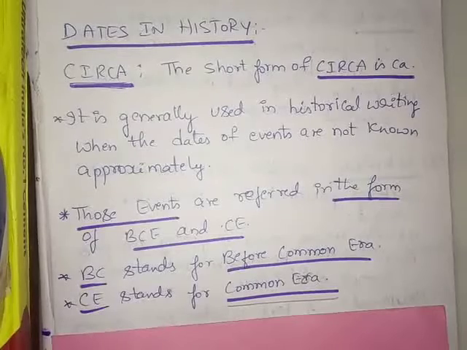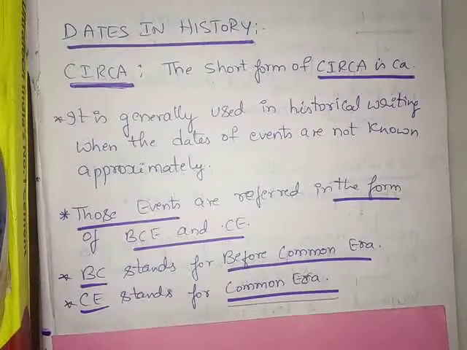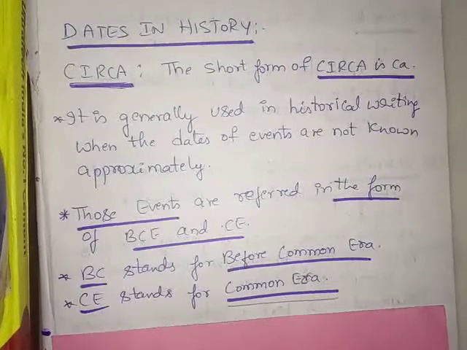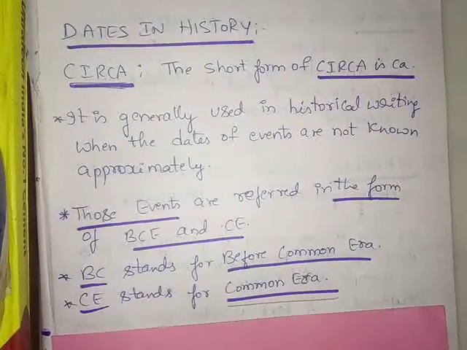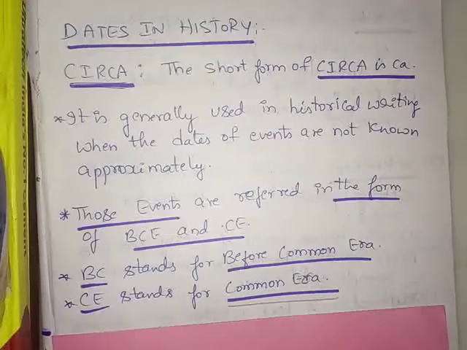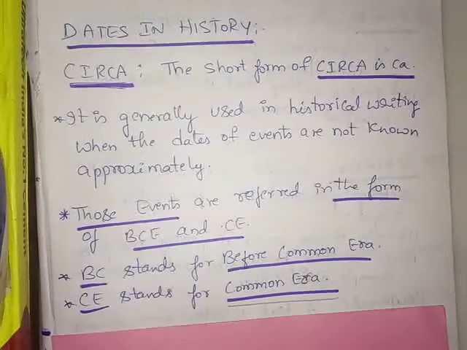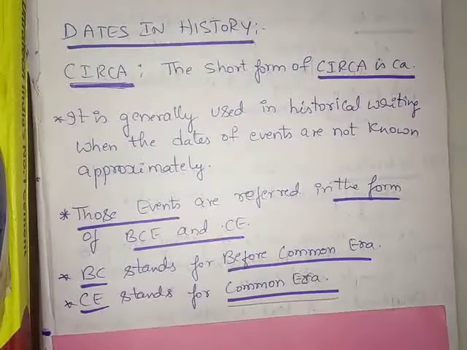So what they do is adopt a method called BC and CE. What do BC and CE mean? When the date of an incident is not known, they use BC, meaning before common era, and CE stands for common era. That is, before the birth of Jesus Christ it is before common era, and after Jesus Christ, if the incident occurred, it is common era.